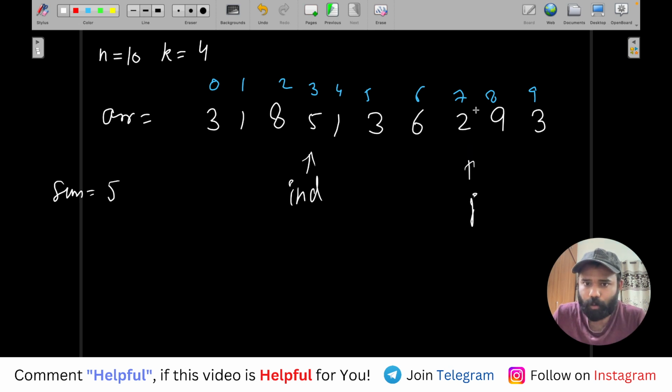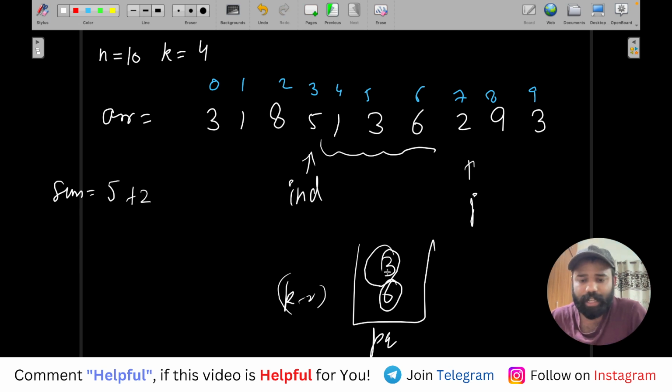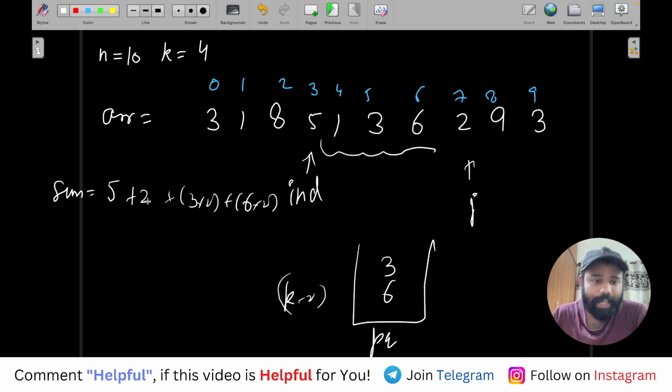So let's say that j reached here, so what we are considering is that we will have a subsequence starting from IND, it will end at j, so obviously j will also be added, and the elements between IND and j will be stored in a priority queue of size k minus 2. Whatever elements are in it, for this 3 and 6 will be there, because they are the top k minus 2 elements, and we will take twice of them here, right? And the maximum of this sum will be our answer, which we will store.